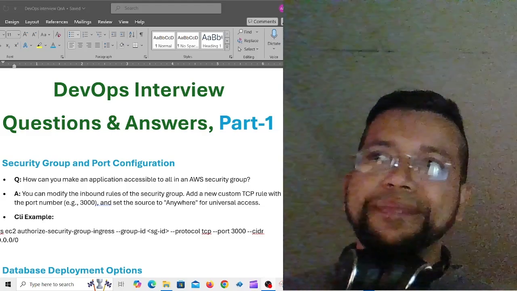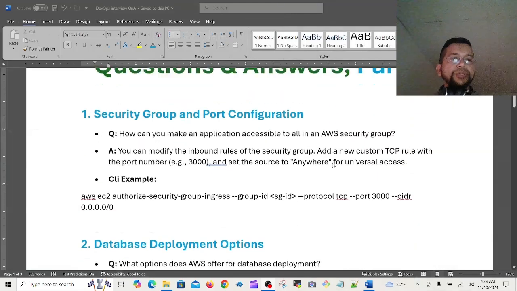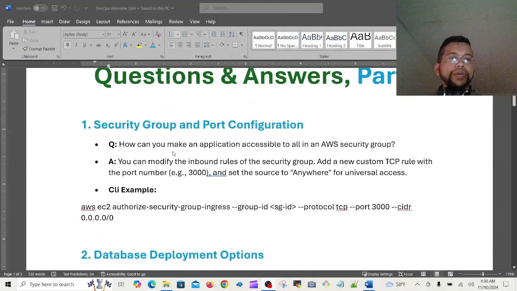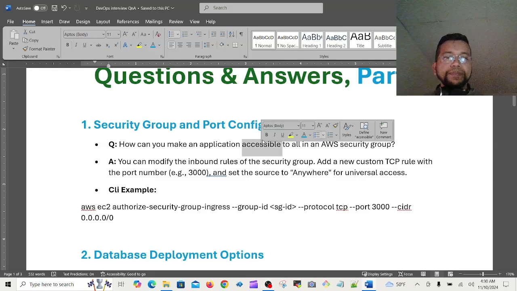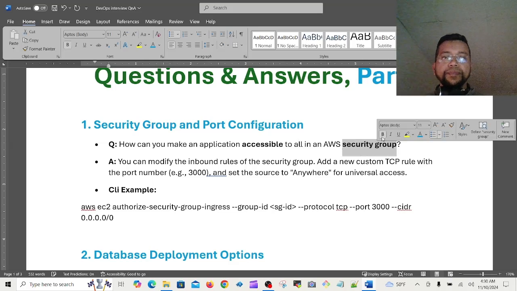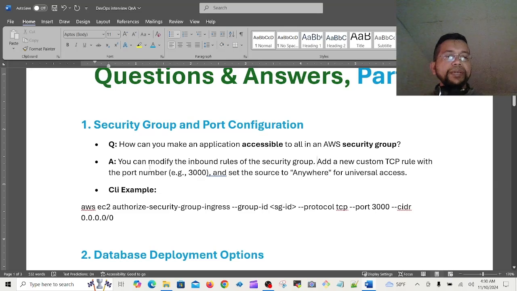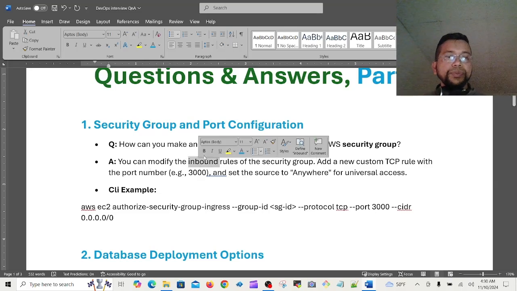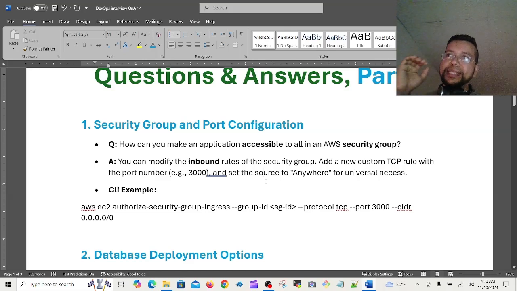Let's see. First important question, security group and port configuration. How can you make an application accessible to all in an AWS security group? Very important question. You can modify the inbound rules. When anything is accessed, that means inbound. Inside is going, and that should be in the brain. So inbound rule means accessible. The interviewer will not say inbound rule to you. The interviewer will ask you for accessible.